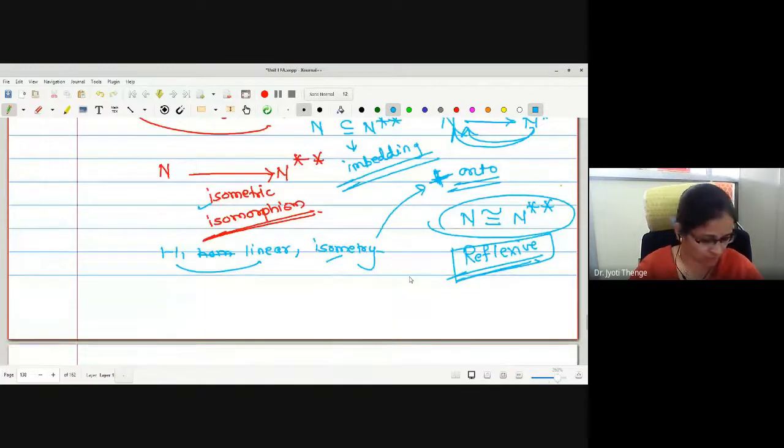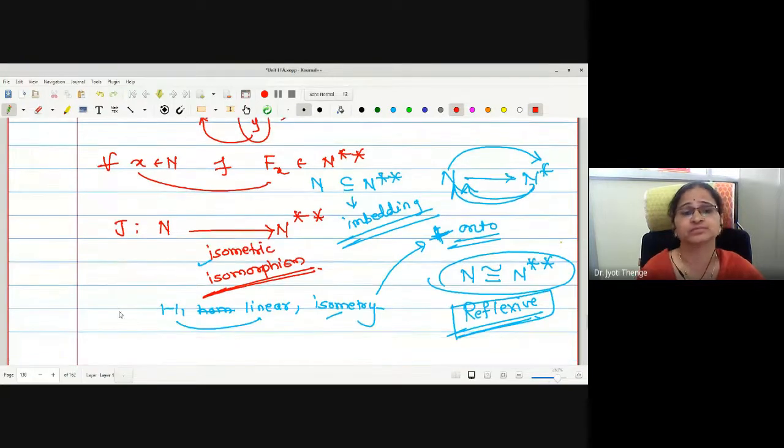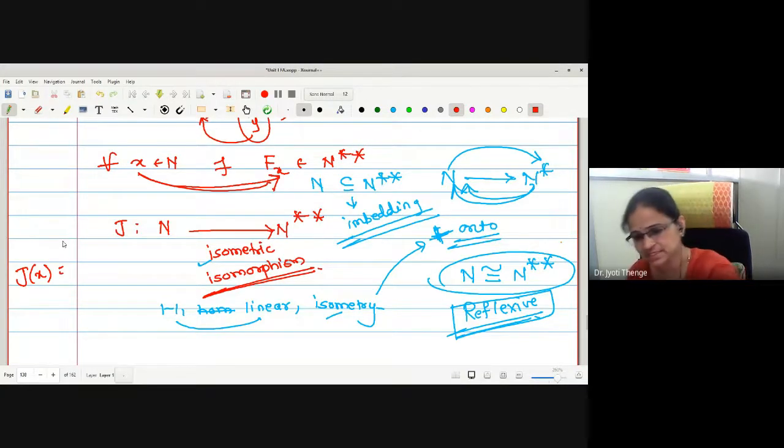Okay. Now, in the next lecture, we are going to show that this map from N to N double star is an isometric isomorphism. For this, we will define a mapping J from N to N double star. Can anyone tell me how this mapping is defined? Look at this. For every x in N, there exists one Fx. Therefore, how can I define J on x? Is it Fx?